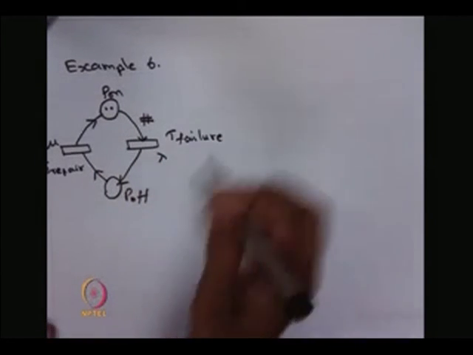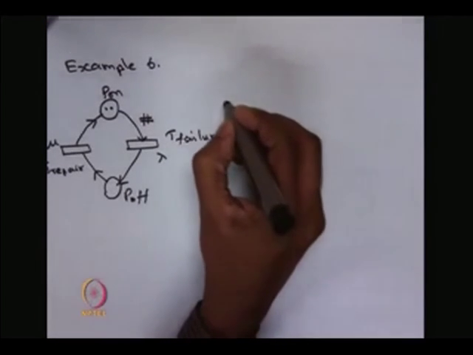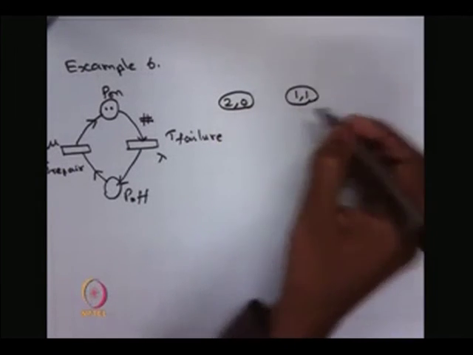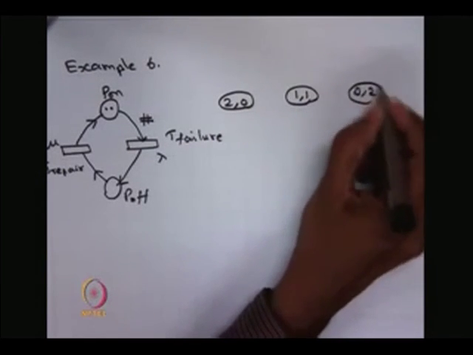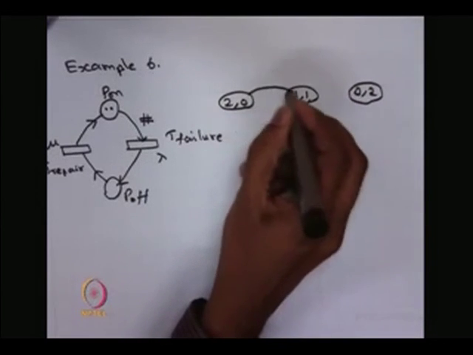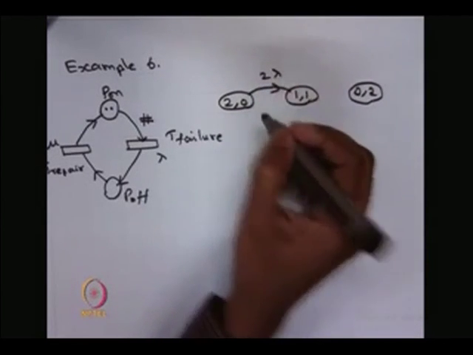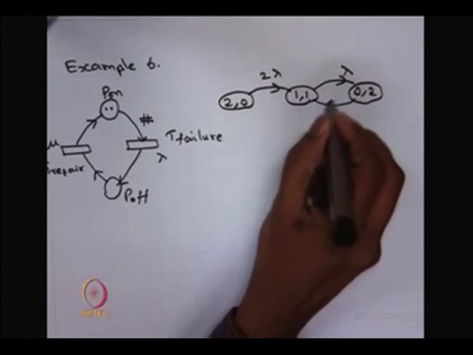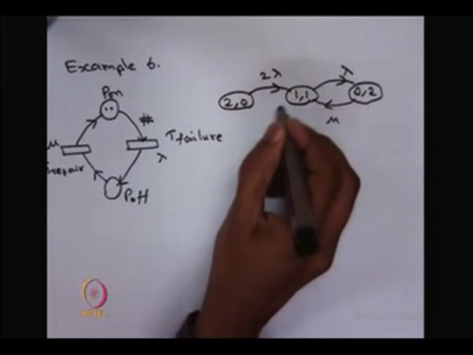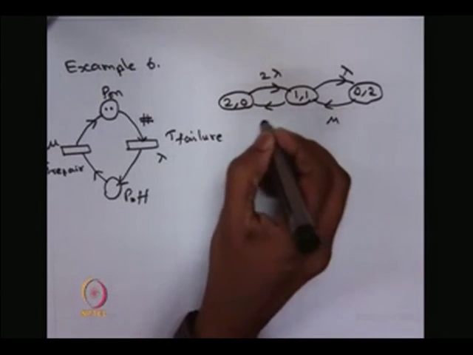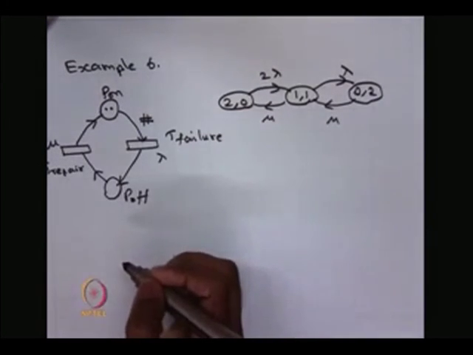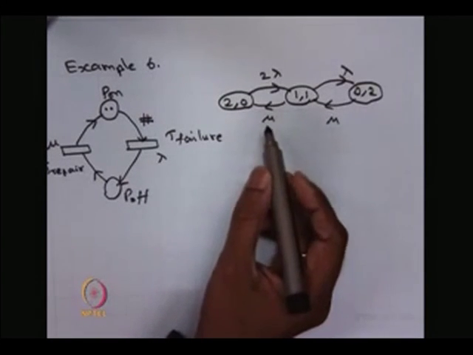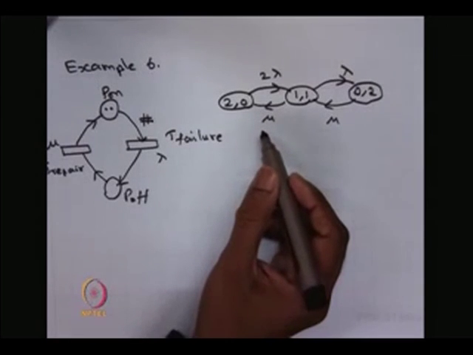Therefore, the reachability graph will be (2,0), (1,1), (0,2), and the corresponding transitions are 2 lambda, lambda, from (0,2) to (1,1) that is mu, and from (1,1) to (2,0) that is mu. So, this is the same as a time homogeneous continuous time Markov chain.